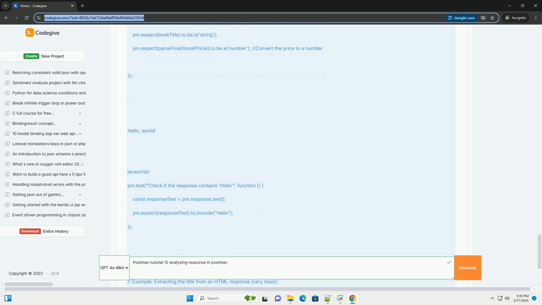This comprehensive tutorial should provide you with a solid foundation for analyzing responses with code in Postman. Remember to practice and experiment with different APIs and scenarios to further enhance your skills. Good luck.